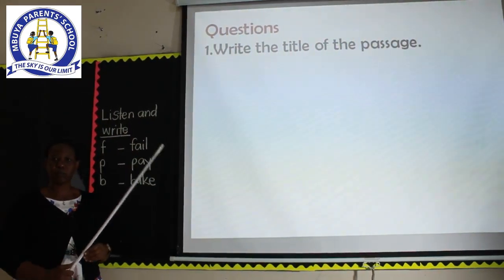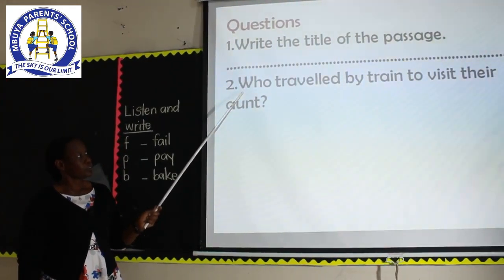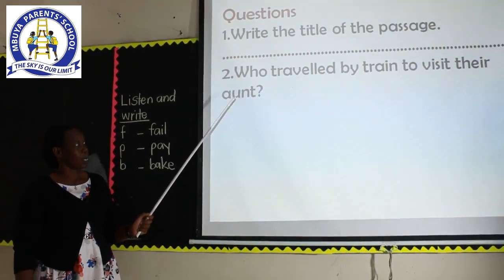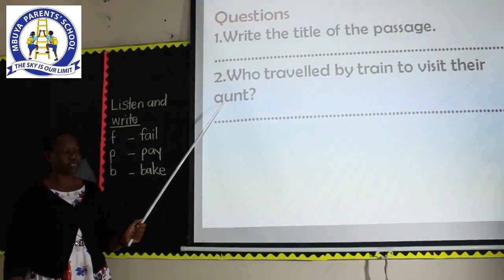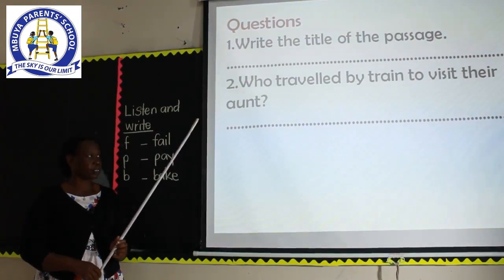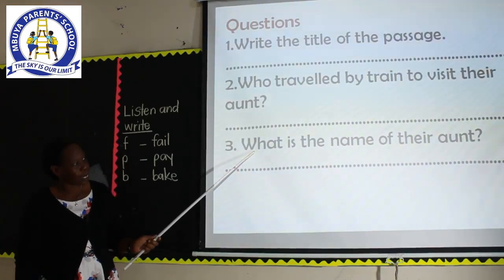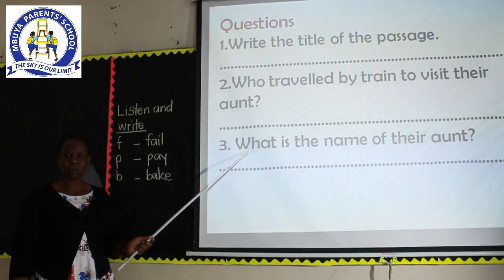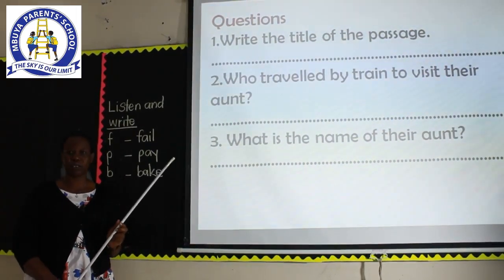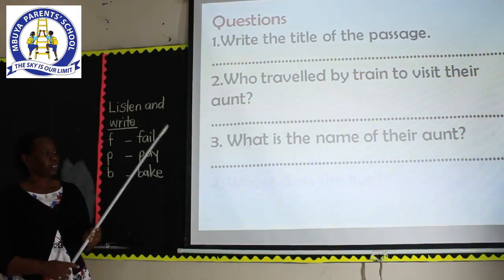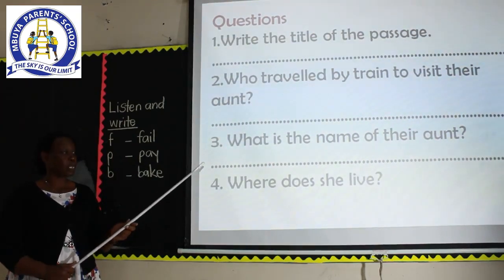Let us go ahead and look at question number 2. Who traveled by train to visit their aunt? That is question number 2. Still, you go back to the passage and you write the answer. Number 3. What is the name of their aunt? We have the name of the aunt in the passage. You go back, check the passage, and you get the name of the aunt. Remember to write your answer in full sentence.